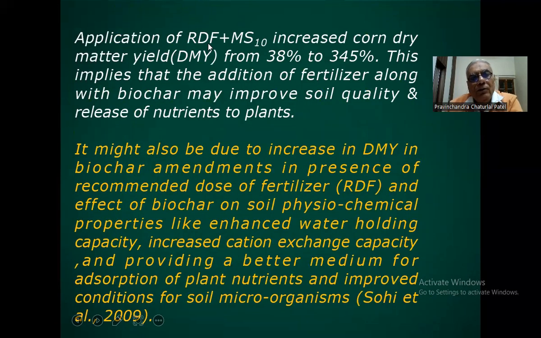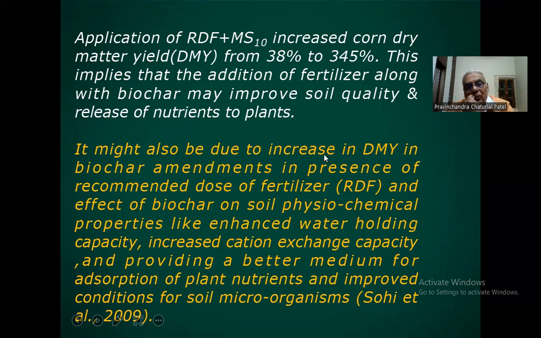So application of recommended dose of fertilizer plus corn stover biochar or maize stover biochar at the rate of 10 ton per hectare increased corn dry matter yield from 38% to 345%. This implies that the addition of fertilizer along with biochar may improve soil quality and release nutrients to plants.